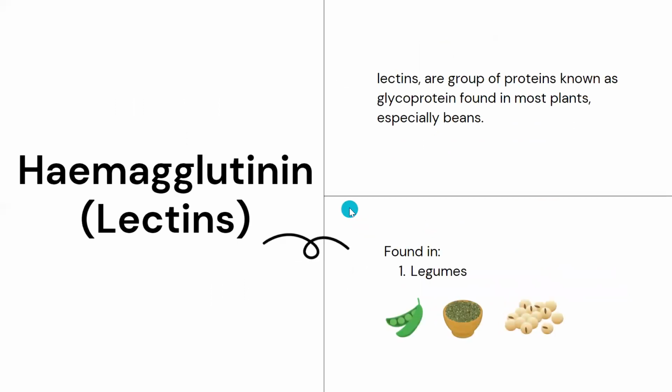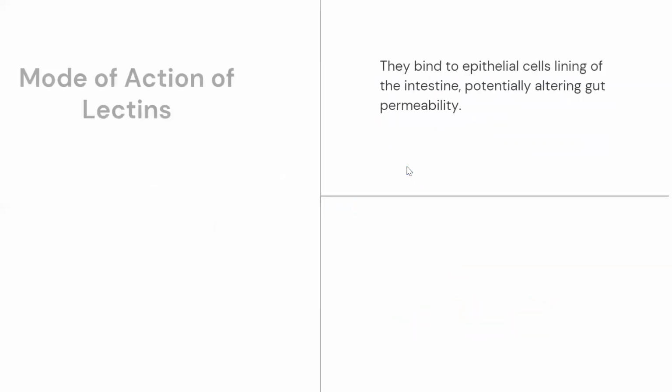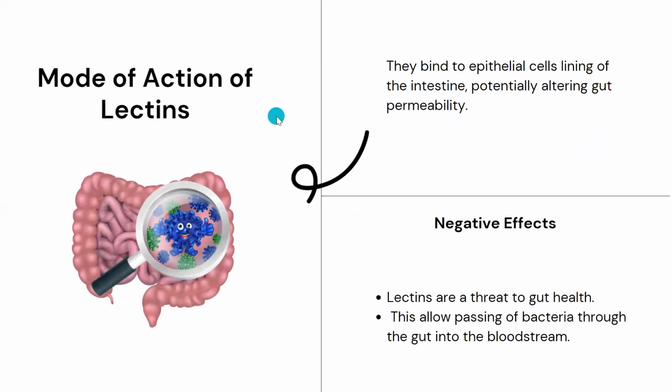So now moving ahead, let's talk about hemagglutinin or lectins. So guys, lectins are nothing but a group of proteins, also known as glycoproteins, found in most plants, especially beans. These are found in legumes like peas, dals, or soya bean, right? So moving ahead, if you see the mode of action, since the majority of the food we digest, the nutrients are absorbed through the small intestine. The small intestine is permeable, so the nutrients enter our blood through the small intestine.